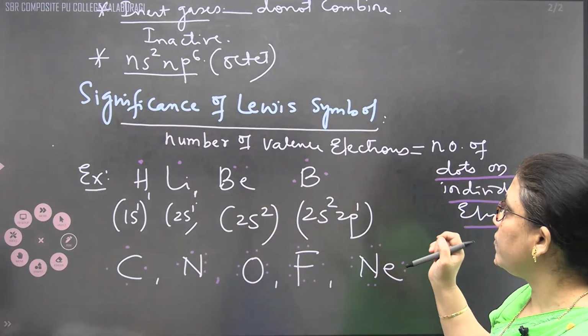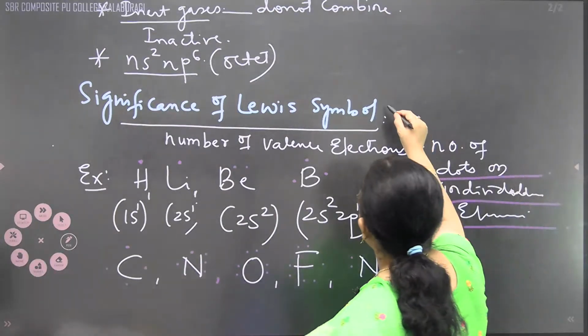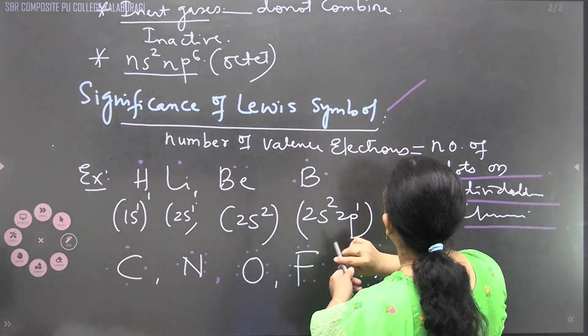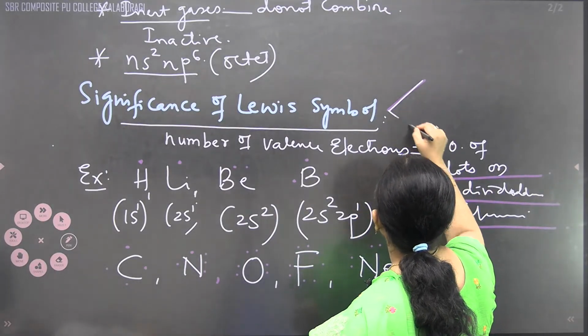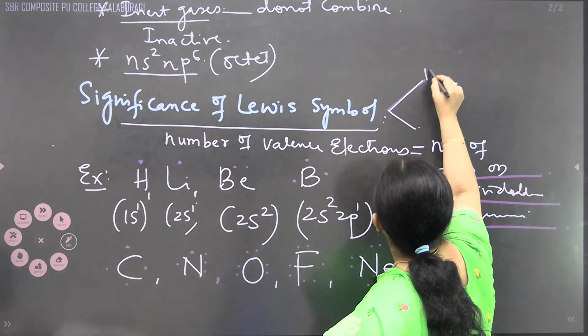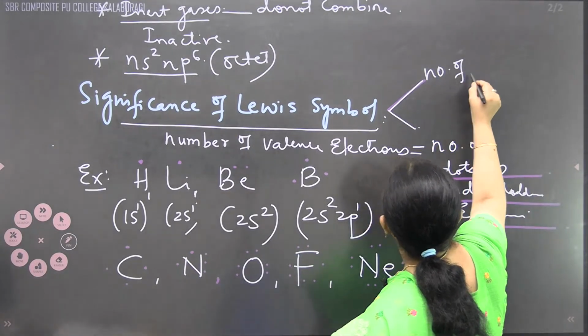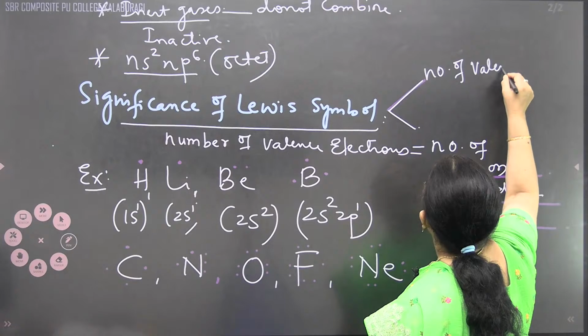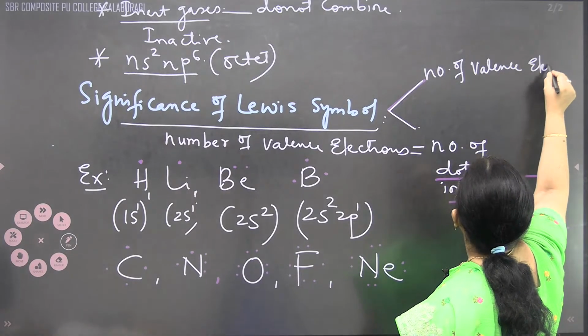So here, the significance of the Lewis symbol. The Lewis symbol has two important significances. One, with respect to the number of valence electrons.